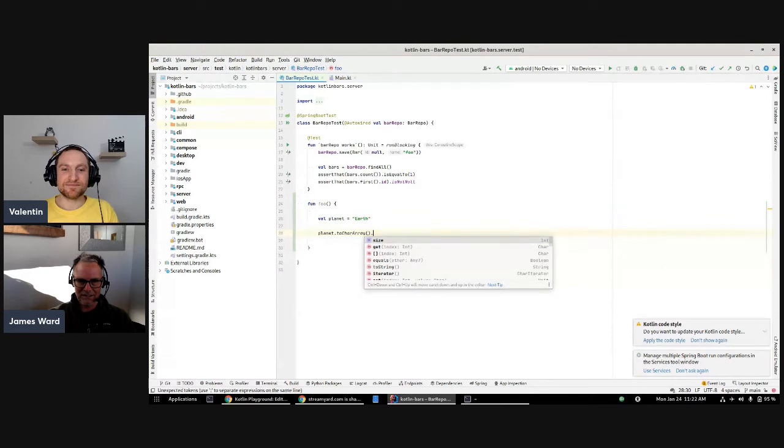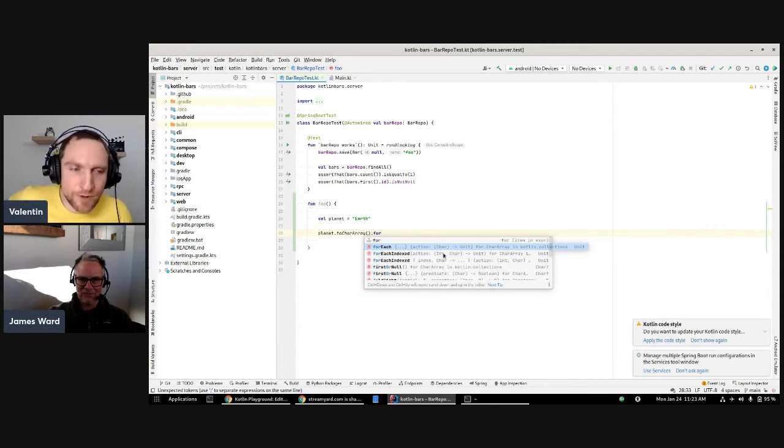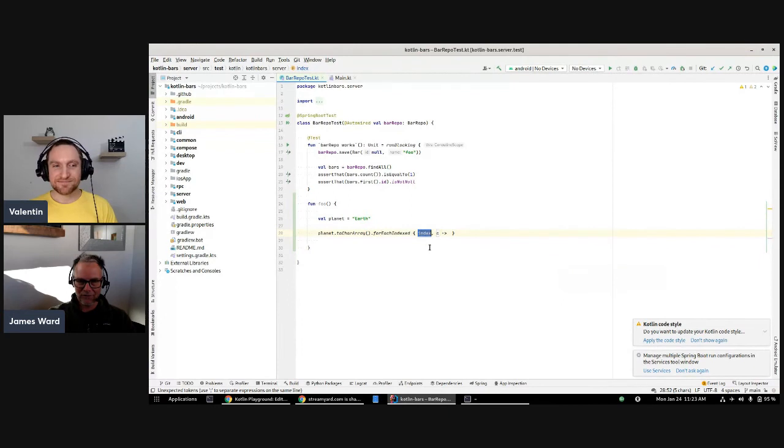Okay, so then our task is to iterate through these and print each one with the index. If I just do the normal forEach, you'll see that the method definition on forEach is only going to give me a char, but there is another one, forEachIndexed, and that gives me what we are looking for. So let's do our forEachIndexed, and for our index and item, we're just going to call them i and c.